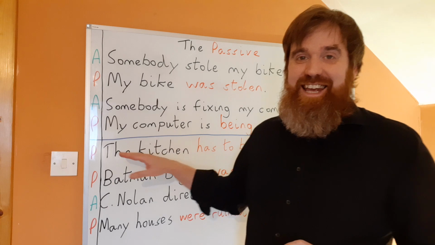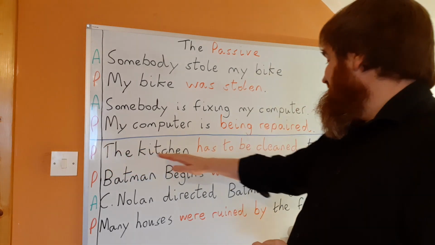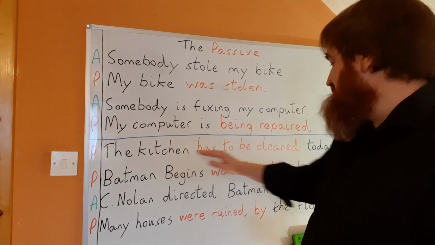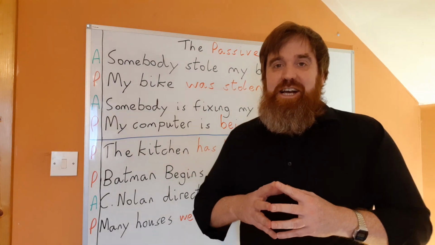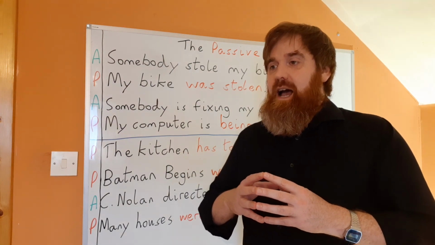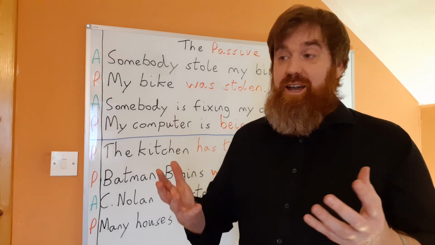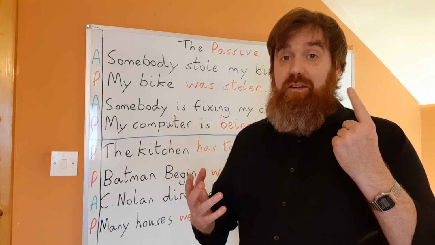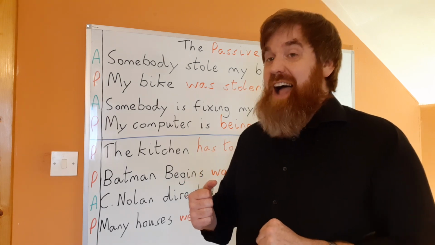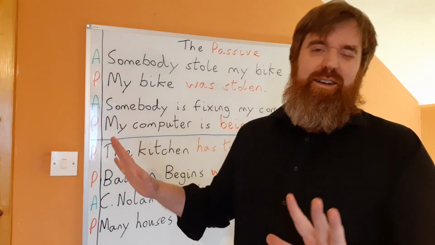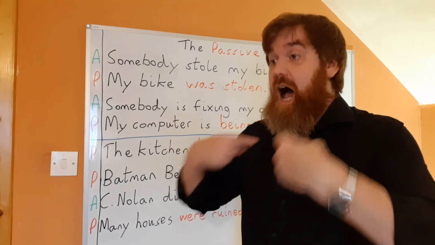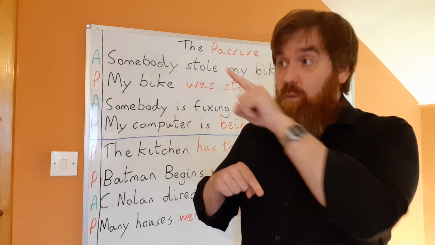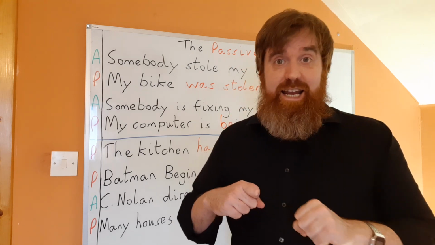This is a good one. I like this example. The kitchen has to be cleaned today. So in this one, housemates, people who live together, maybe one of them is going to have visitors and the kitchen looks terrible. And the person says, I didn't mess the kitchen, so one of you needs to clean it.